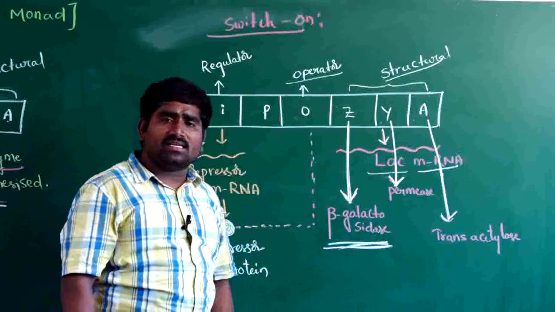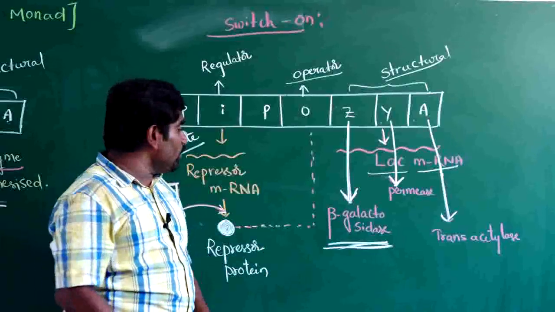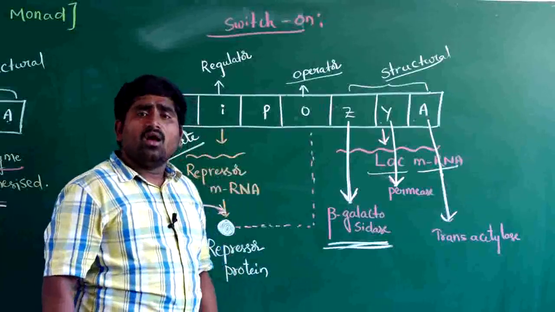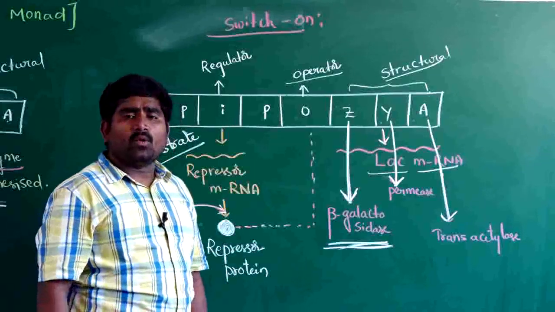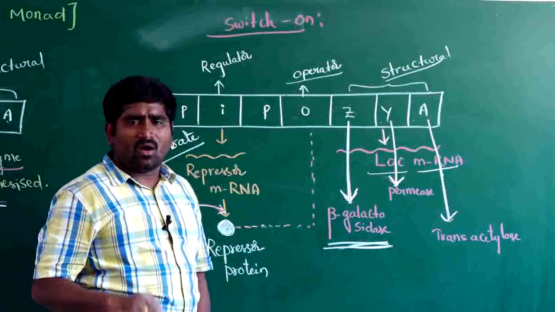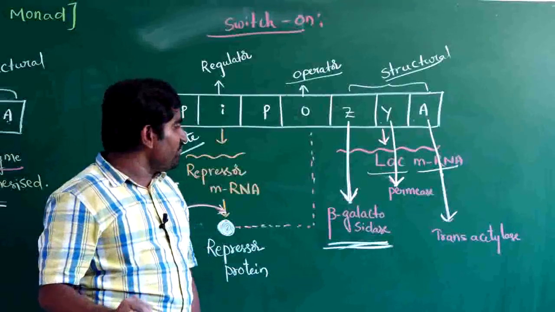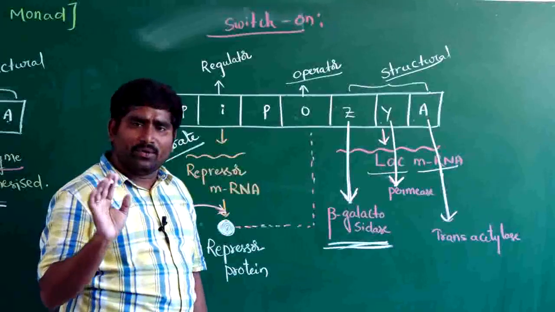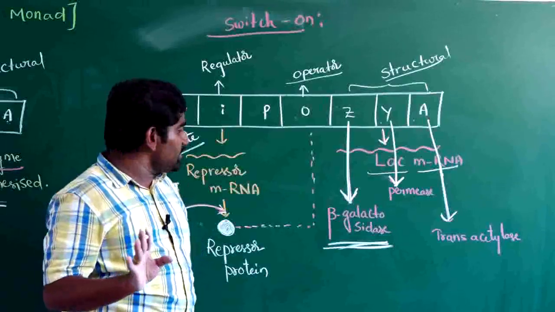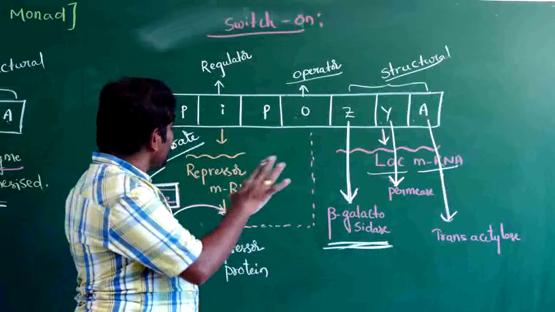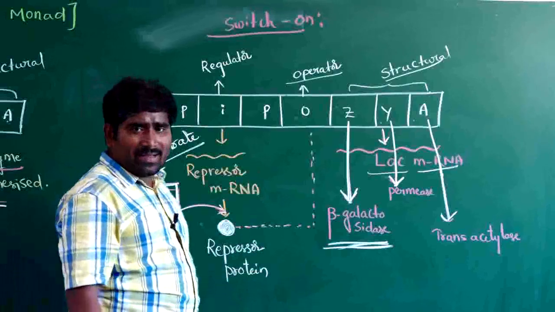And the function of permease is to increase the permeability. Always a little amount of permease enzyme will be produced to increase the permeability. This is the lac operon switch on mechanism.